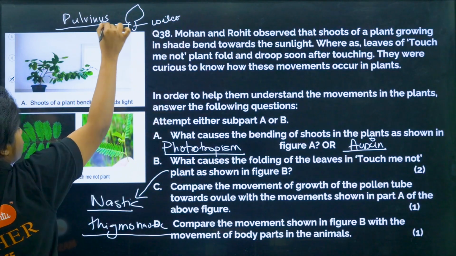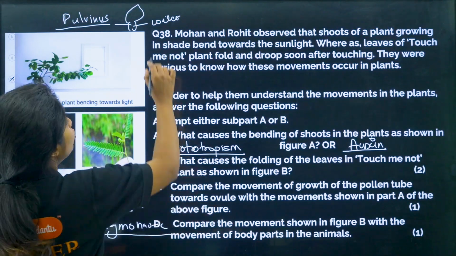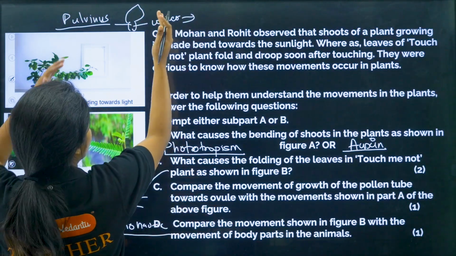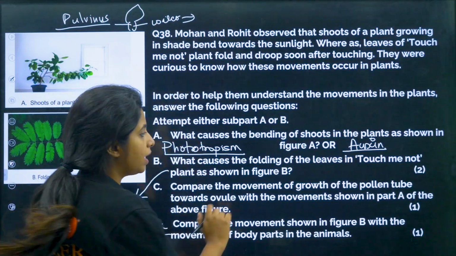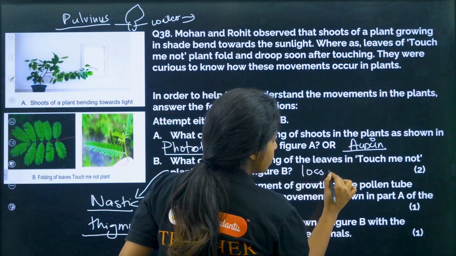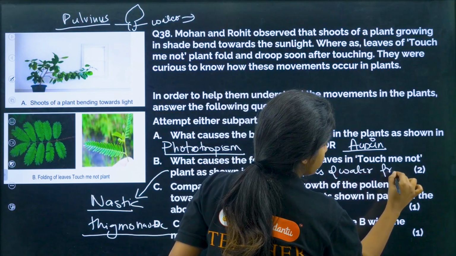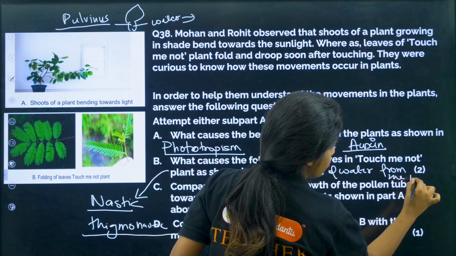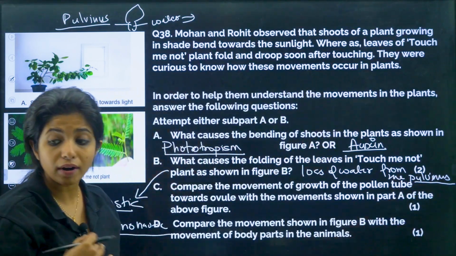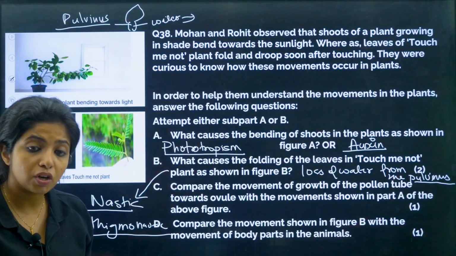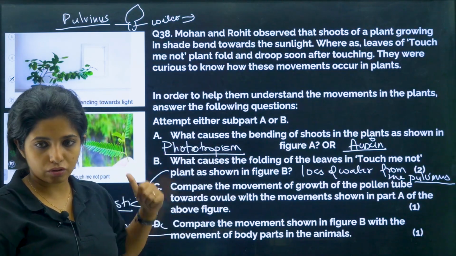So while we touch, there are so many hormones and ions getting activated, which is why it loses water. And when it loses water, what happens? The leaves which are stiff like this will now fall down. So it happens due to loss of water from the pulvinus. And this is a nastic movement. Nastic movement is a non-directional movement. Okay, it is a non-directional movement. Tropic movement is a directional movement, my dear children.